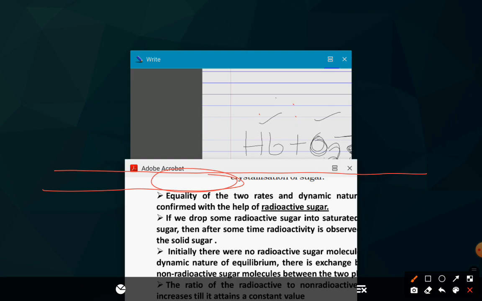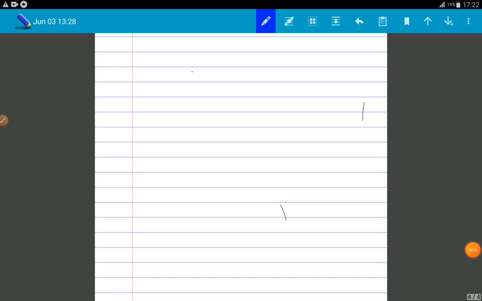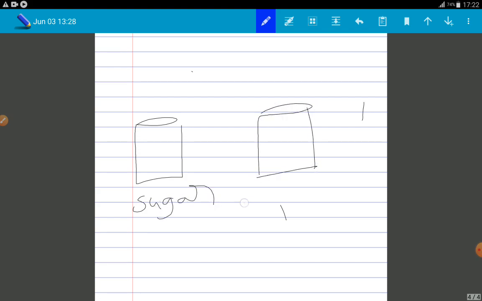Here I am taking sugar, and I am taking another sugar that is radioactive. Radioactive means we have some label.